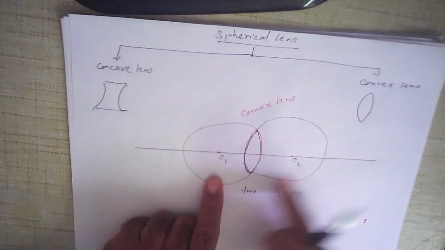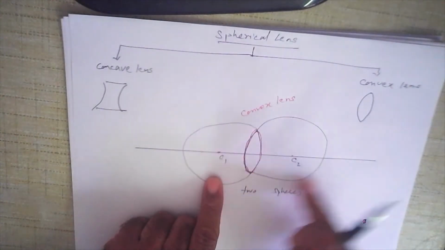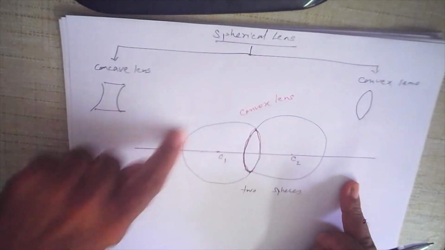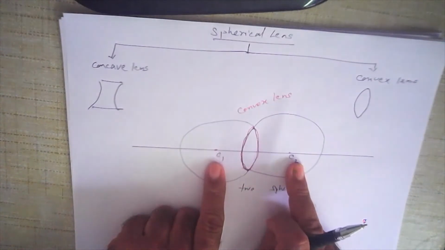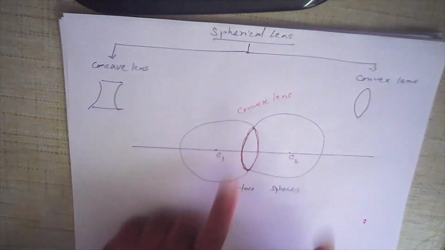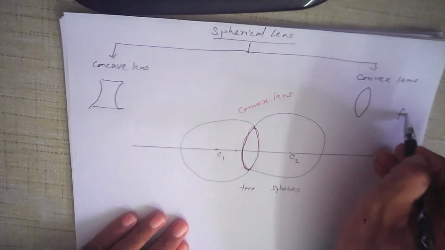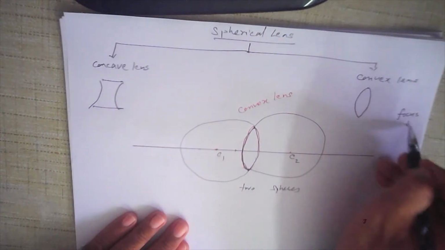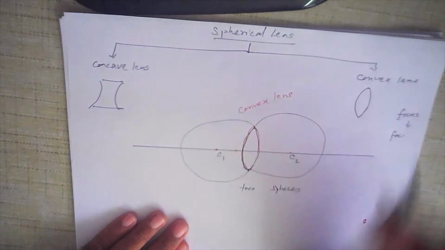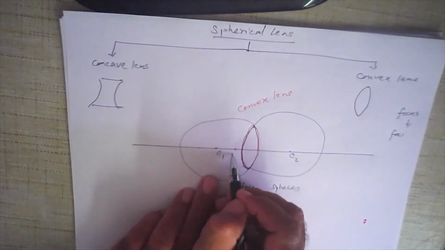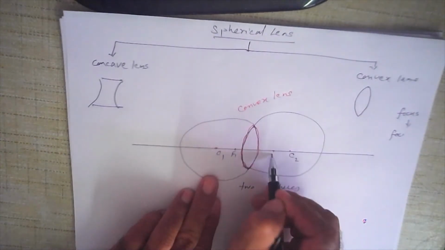It is made from two spheres. One surface is made from this side, the other surface is made from this side, and therefore there are two centers of curvature. And in the same way, there are two foci. The word is focus singular and foci is plural. So there are two foci. This is your F1 and this is your F2.